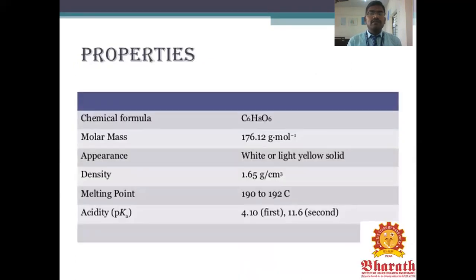Properties of ascorbic acid. The chemical formula is C6H8O6. Molar mass is 176.112 grams per mole. Appearance is a white or light yellow solid. The density is 1.65 grams per cubic centimeter. Melting point is 190 to 192 degrees Celsius. Acidity: pKa equals 4.10 for the first and 11.6 for the second.